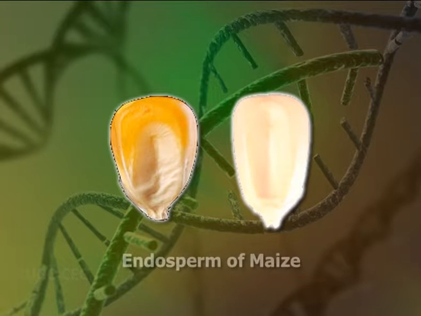In maize, the endosperm color is determined by two pairs of genes. When both or either of the two genes are dominant, the endosperm is yellow. The white endosperm develops only when both the genes are recessive.